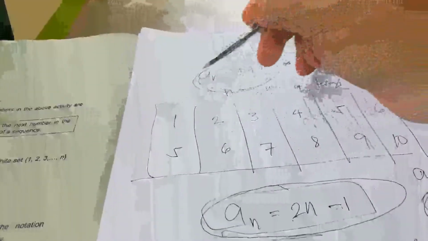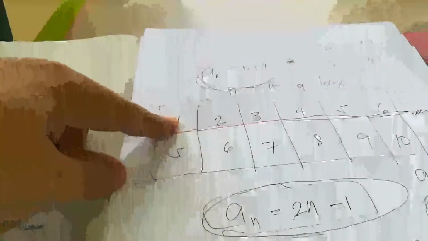A sub n equals n plus 4. This is the nth term or general term. Atong pangitaon ang iyahang sequence. So, una nato ang mga n. If you say n, number of terms. Again, n stands for number of terms. What is the first term of this nth term? So, if n is 1 plus 4, 5.